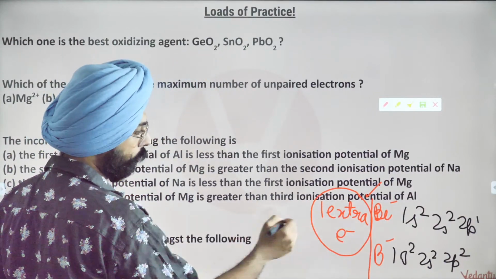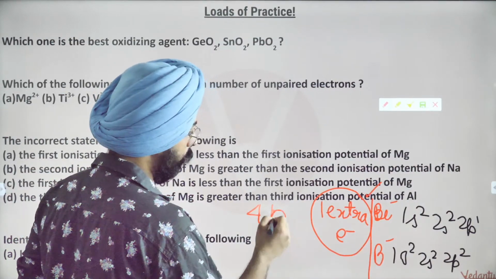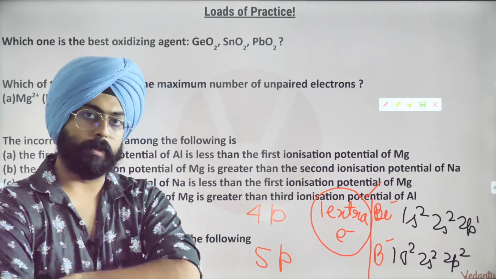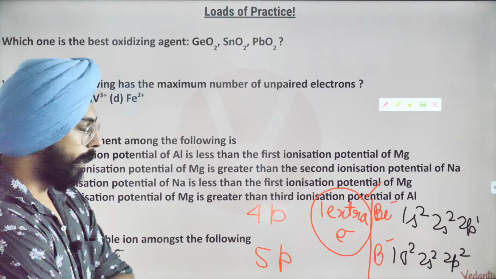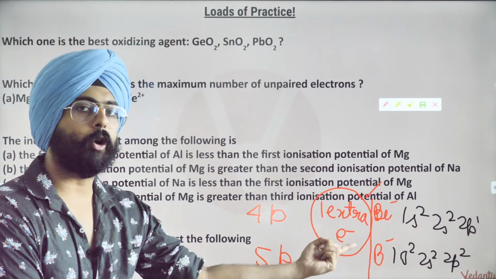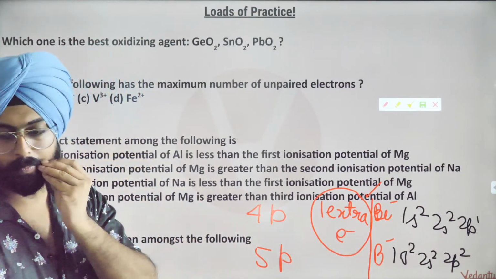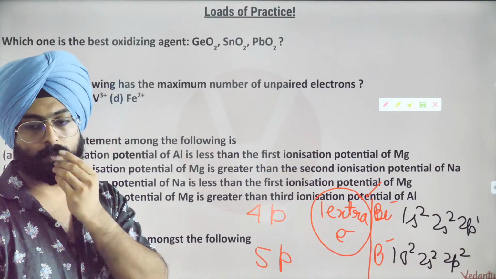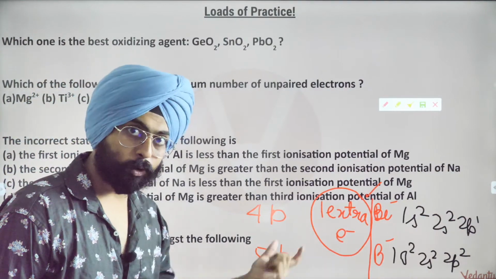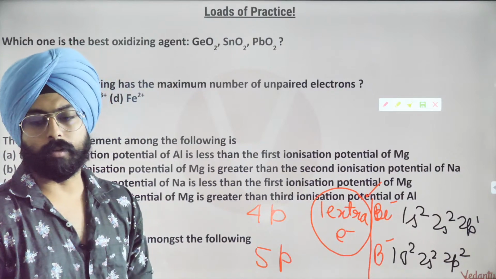In beryllium, what are the number of protons? 4 protons. In boron, how many protons are there? 5 protons. Now my question to you is very simple. My question is, is it easier for 5 protons to have 1 extra electron, or is it easier for 4 protons to have 1 extra electron? Tell me.